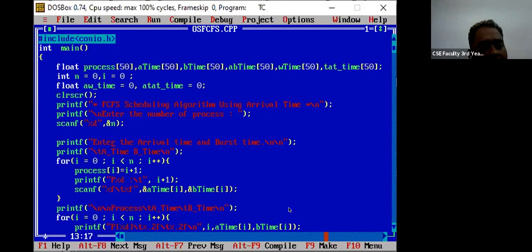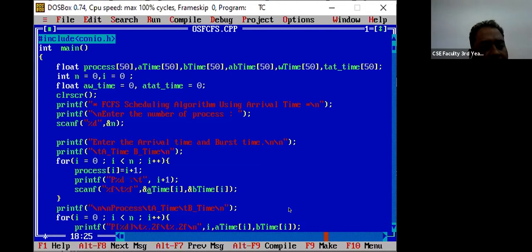The arrival time and burst time will be taken as input using this for loop. It runs up to that number. If I have written 5, then it will go from 0 to 4, and it is going to be stored in the process with plus 1. That is, if it is process 0, then it will be stored as process 1. Like that, it's going to print each process.